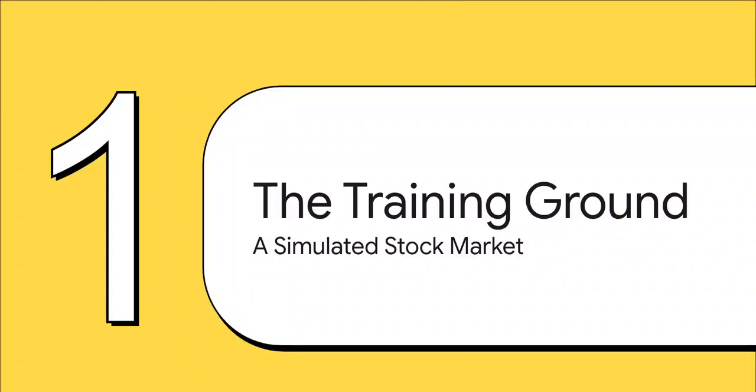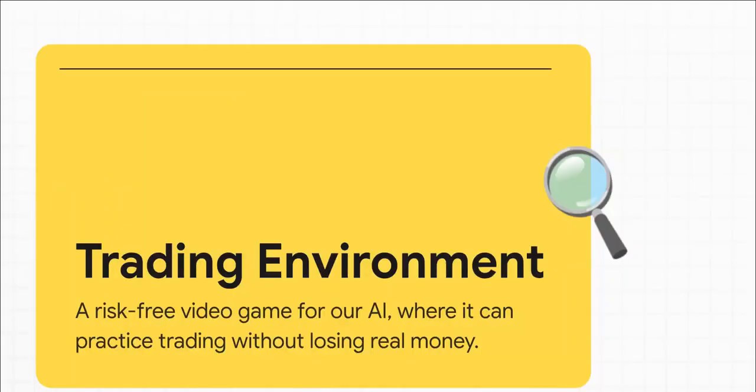Now, every hero needs a training ground, right? A dojo, a place to learn the ropes where the stakes aren't, well, real. For our AI, that place is a simulated stock market. This all starts inside what the script calls a trading environment. The best way to think of this is like a super realistic video game, or maybe a flight simulator for a pilot. It uses real historical stock data, so the situations are legit, but the money, totally fake. This is awesome because it lets our AI make thousands, even millions of trades, crash and burn, and learn from every single mistake, all without risking a single real rupee.